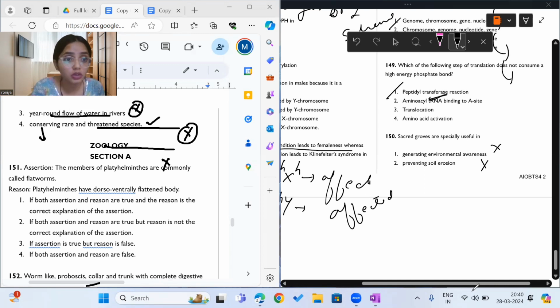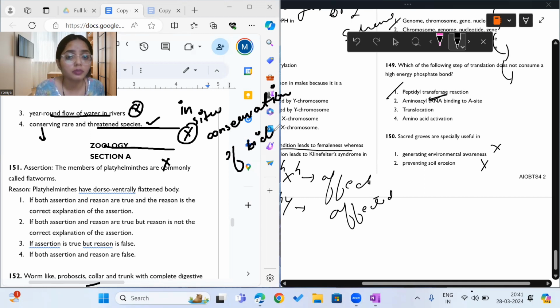Okay, I hope that's clear to you. So sacred groves are a type of conservation of biodiversity. Which type? In situ. Sacred groves are in situ conservation of biodiversity.